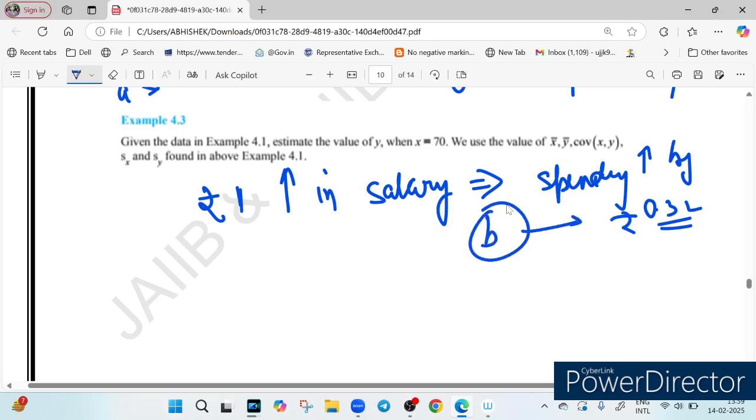I told you about b, right? If the value of one variable increases by 1 unit, what will be the corresponding change in the value of the other variable? This is what b gives us. So in this case we can see that b is 0.32.